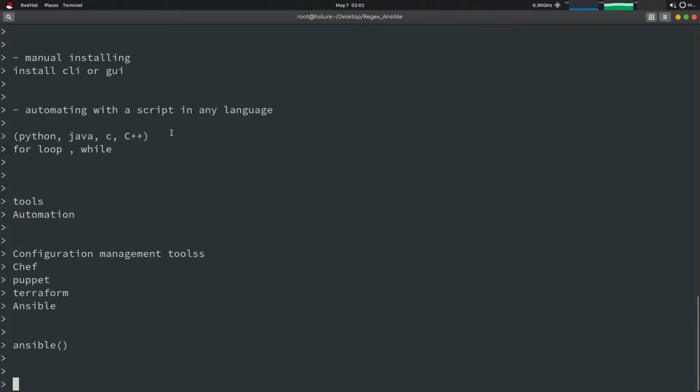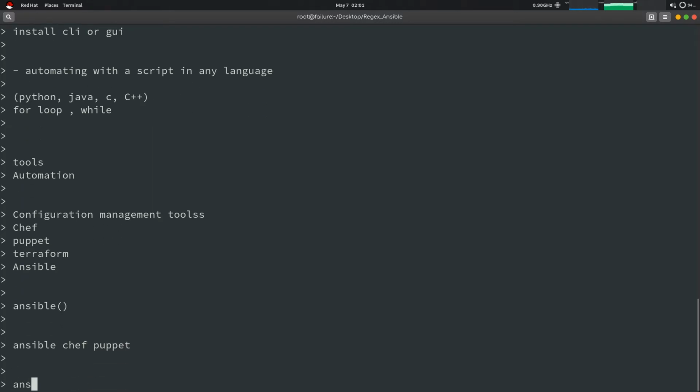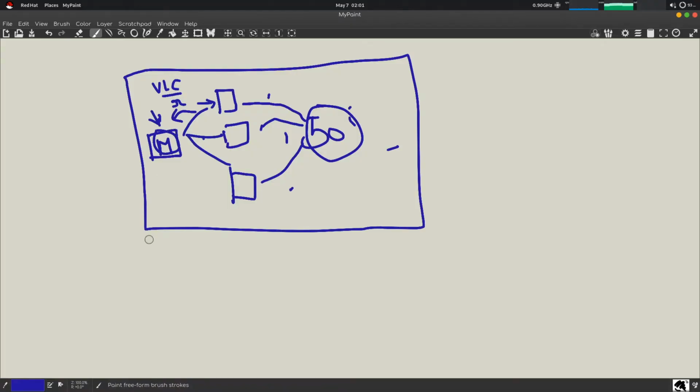You must be wondering how Ansible is different from Chef, Puppet, and all. The main difference between them is that Ansible is agentless. So what is agentless?